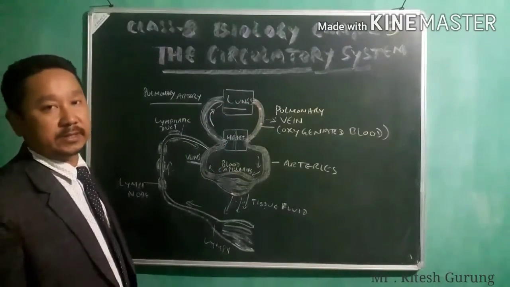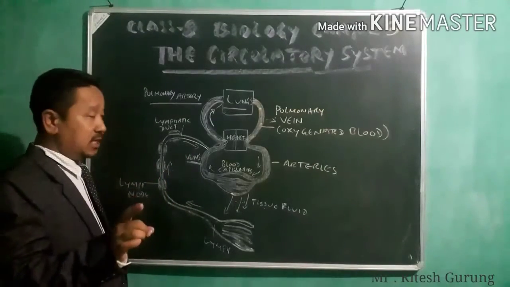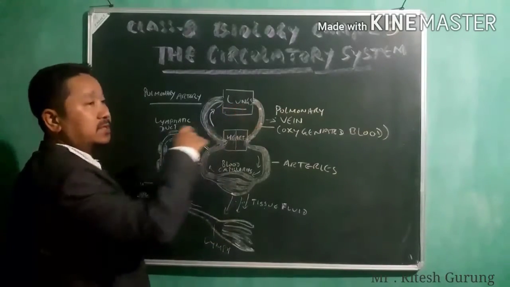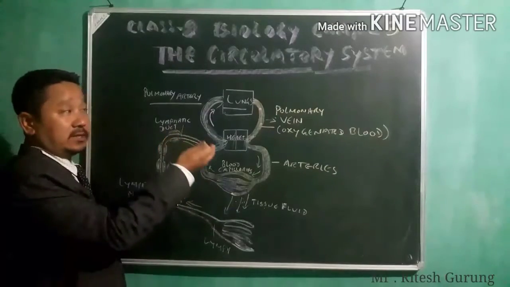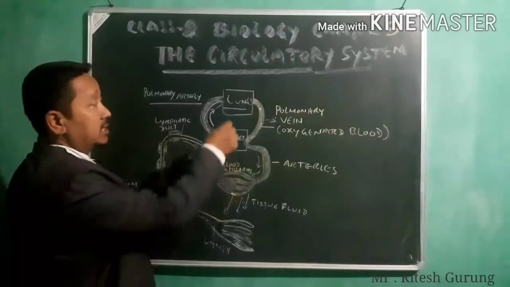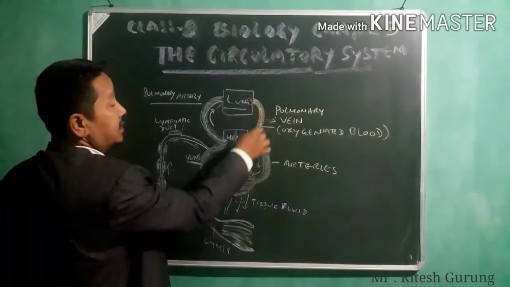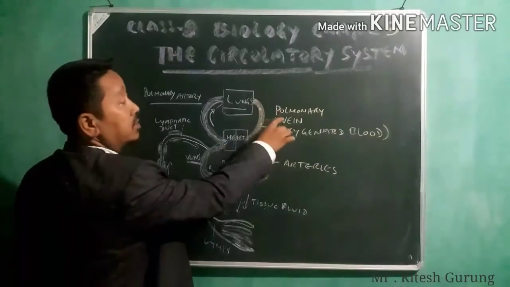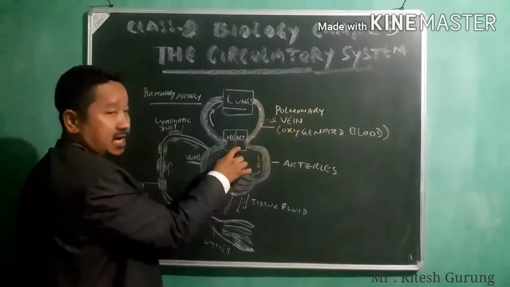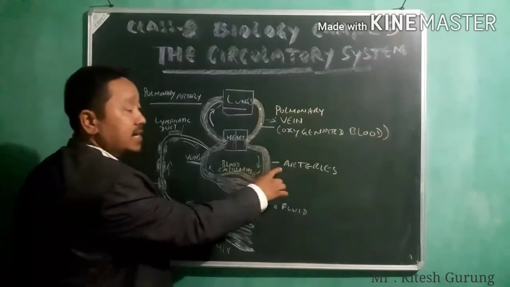For what? Purification. So let me tell you once again, for your understanding, which is even there in the class 10 syllabus. Why the blood is taken to the lungs is for purification. Once it is purified, that pure blood, rich in oxygen, is taken to the heart by the pulmonary vein. Pure blood will be carried by the pulmonary vein to the heart, and from the heart that pure blood will be taken to the different parts of the body by arteries.